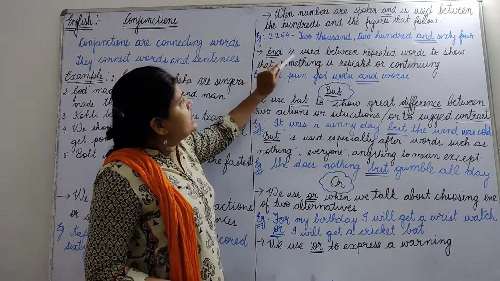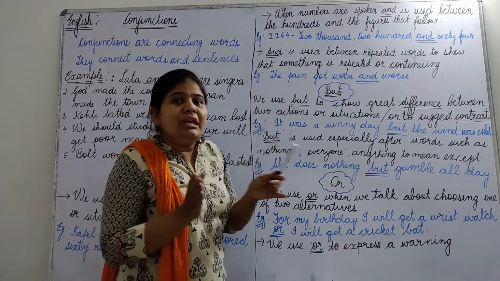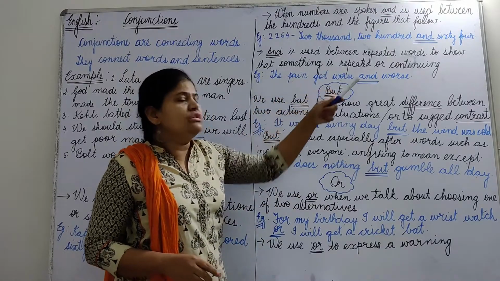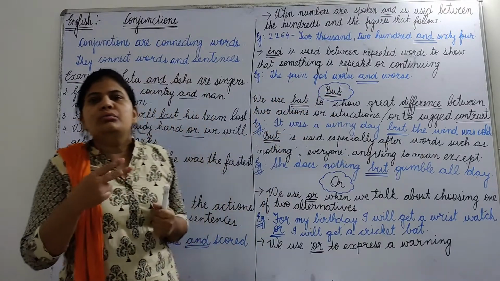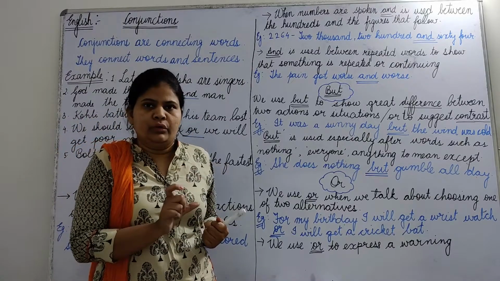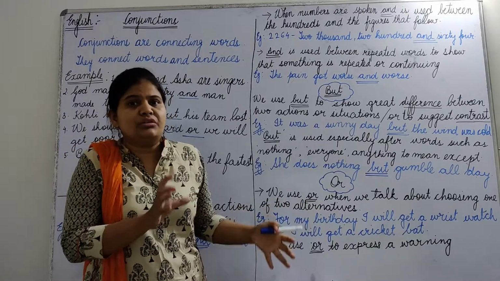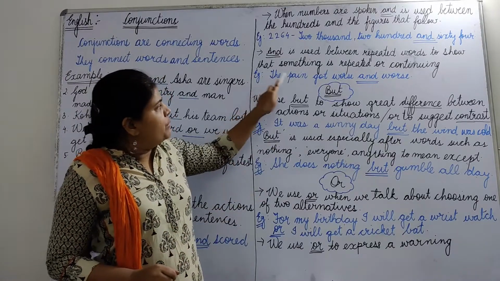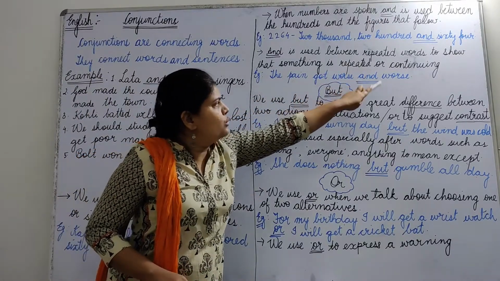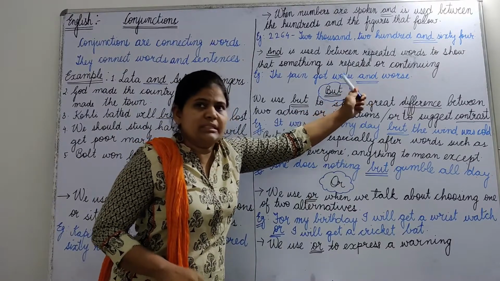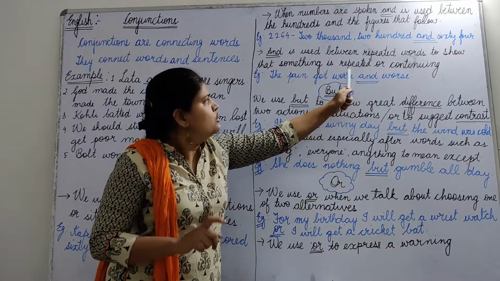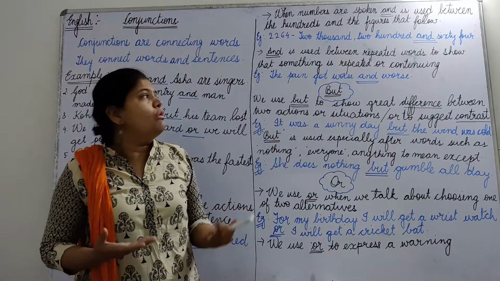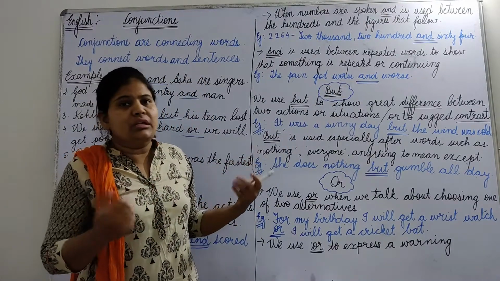Now and is used between repeated words to show that something is repeated or continuing. When you are repeating a word to show continuation or repetition, then you are going to use and. Okay, now see, the pain got worse and worse. Now see the word worse, worse, same words, we are repeating the words, so we used and in between to show that we are repeating or the action is continuing.